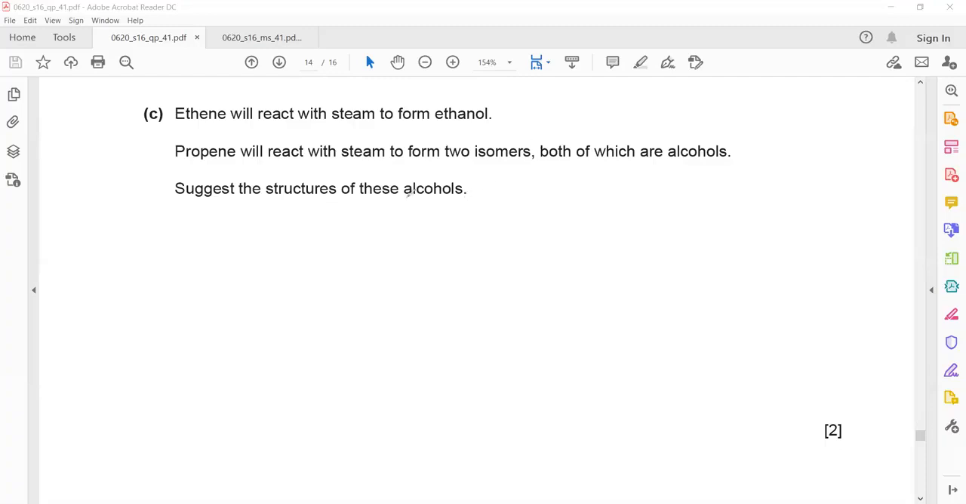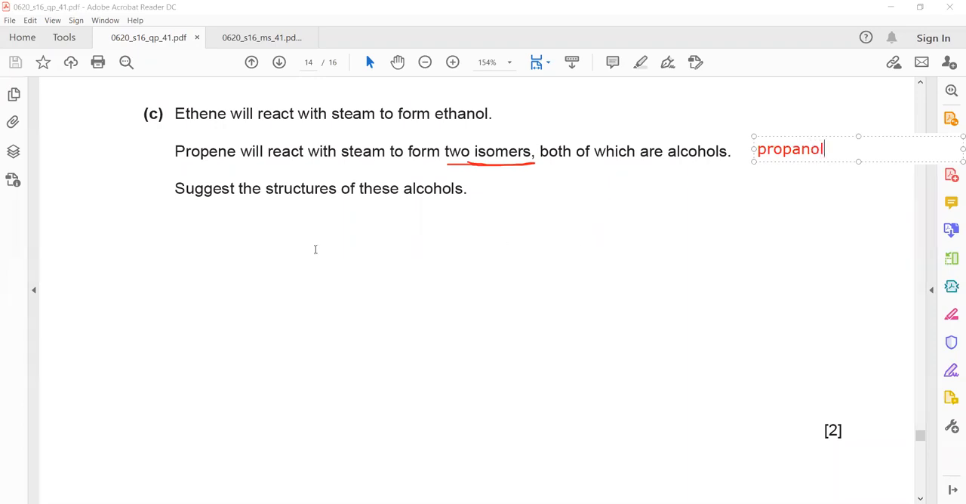So what you have to do in the question: propene reacts with steam to form two isomers. Isomers means they have the same molecular formula but different structures. Suggest the structure of these isomers. So we have to draw two isomers of propanol, branched and straight.